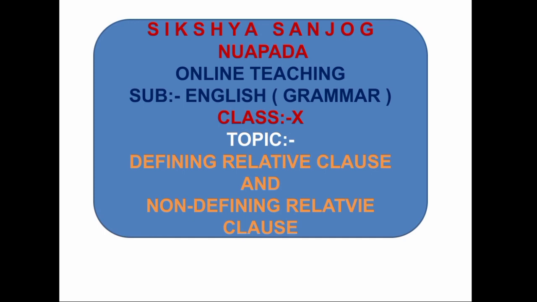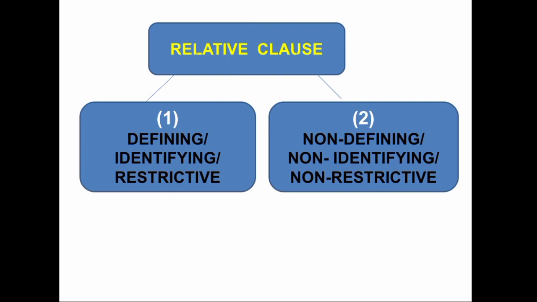Dear students, today we shall discuss defining relative clause and non-defining relative clause. So, students, relative clauses are of two types. First one is defining relative clause, and second one is non-defining relative clause. Defining relative clause is also called identifying or restrictive relative clause. Like this, non-defining relative clause is also called non-identifying relative clause or non-restrictive relative clause.